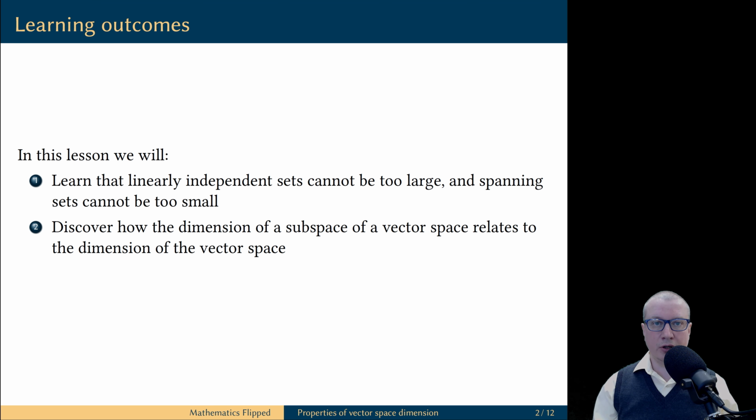In this lesson we will learn that linearly independent sets cannot be too large and spanning sets cannot be too small. Also, we will discover how the dimension of a subspace of a vector space relates to the dimension of the ambient vector space. Let's get started.